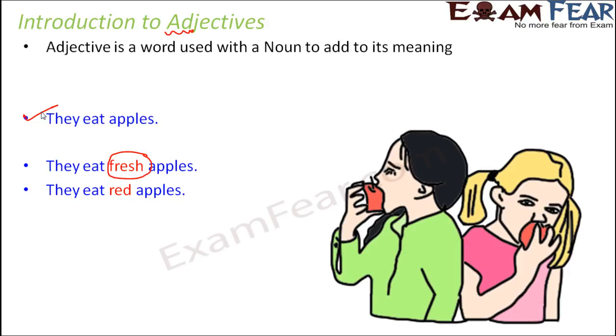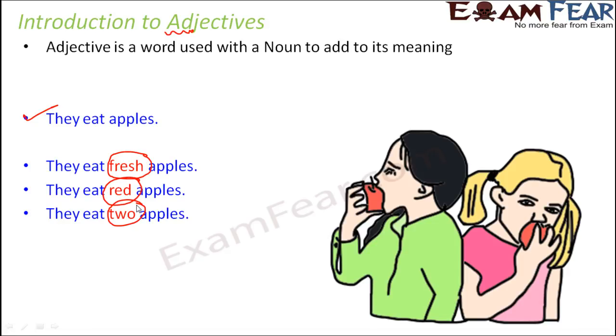Similarly, you can say they eat red apples. So here again, red is a word which is adding more meaning to apples because it is telling the appearance of the apples. So they are red in color, they are green in color. So that color is specifying the appearance of the apples. They eat 2 apples. So here the word 2 is quantifying apples. That means it is telling how many apples they ate. Right? So in these 3 examples, fresh, red and 2, they are all examples of adjective because these words are giving more meaning to the noun apples.